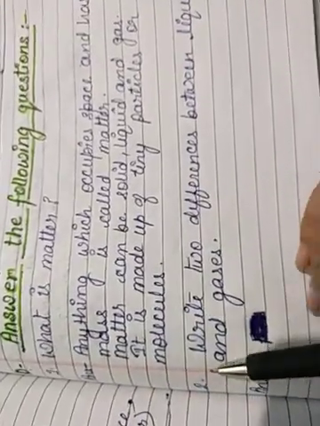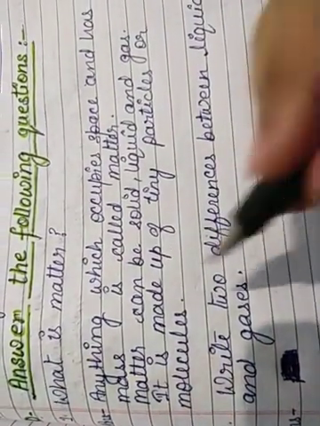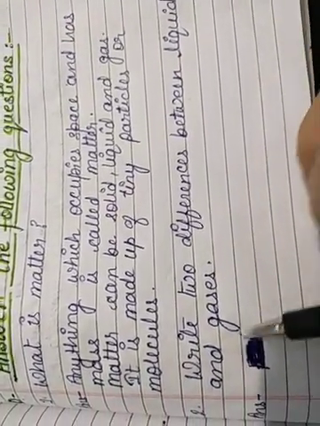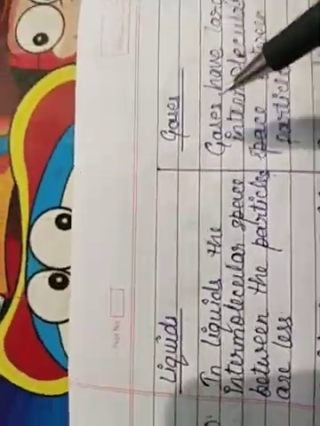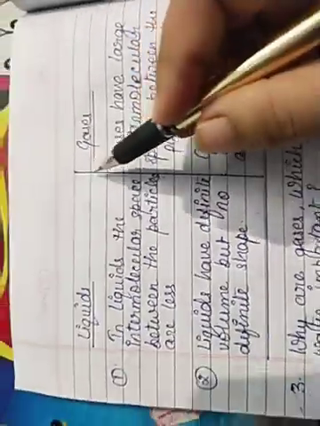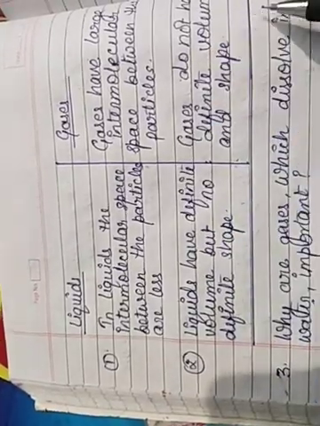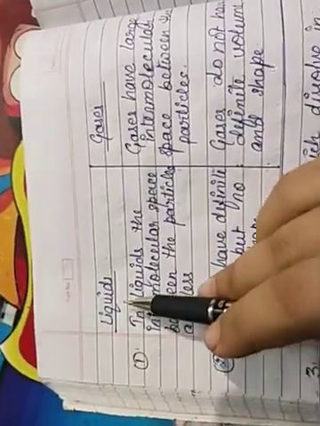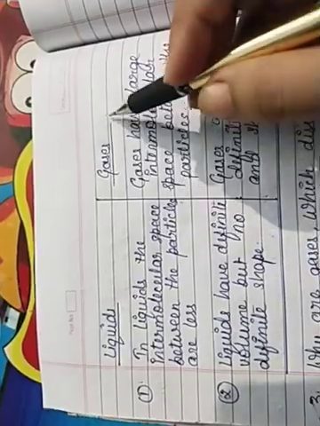Now, the next question 2. Write two differences between liquids and gases. You have to write like this. As I have written, you have to write all the answers like this in a very neat and clean way, as I have written here. Okay. So divide the answer into two parts. Heading liquids on one side and gases on the other.